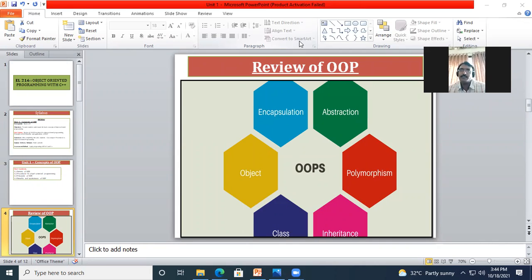As an ordinary user, an ordinary bike owner or car owner, I should know only this much. Do I need to know how this accelerator works, from where the pressure is created, from where the fuel is passed to the motor or the engine? Does it really need to be known when a person wishes to buy a car?